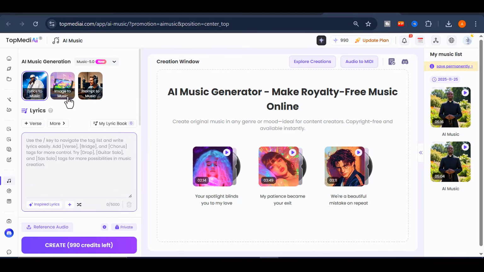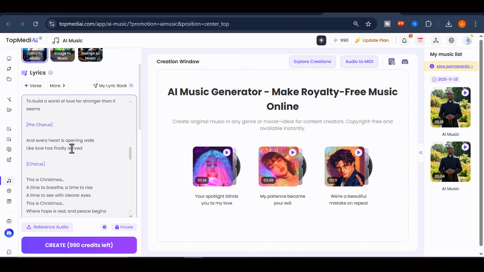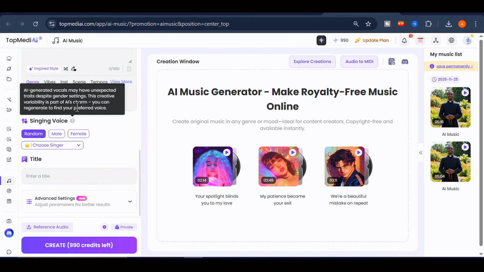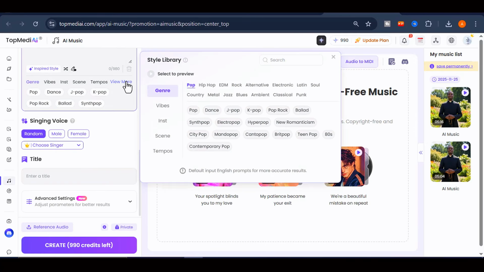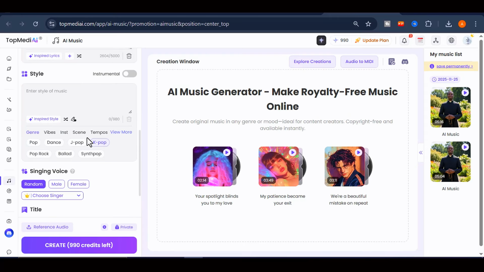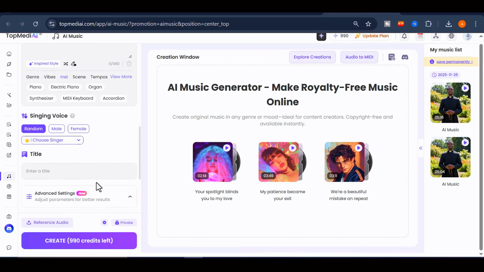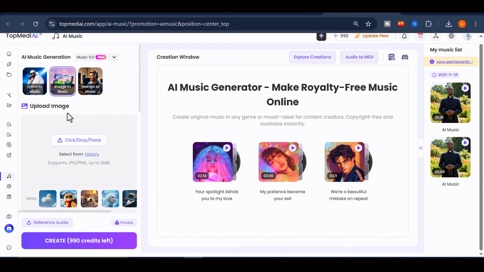a complete, professional-sounding track. If you already have lyrics but no melody, just paste them into the generator and let the AI compose a full song with melody, harmony, and instrumentals that blend together naturally. And if you have no lyrics at all, that is perfectly fine. The AI can instantly generate original lyrics for you, giving you fresh ideas to work with.